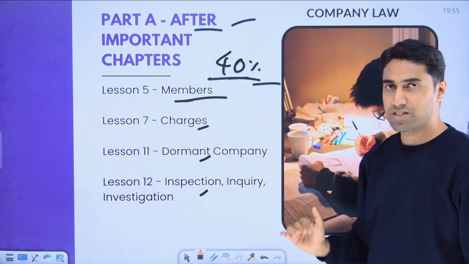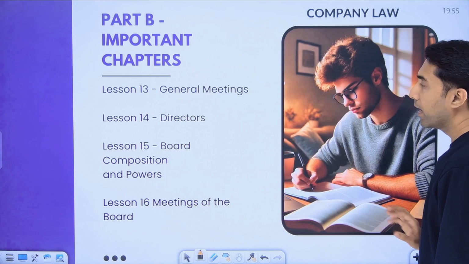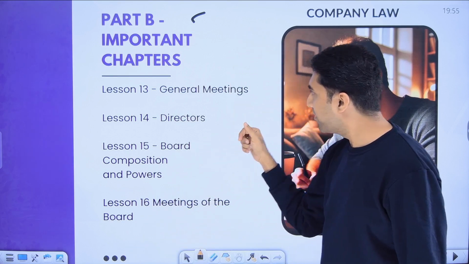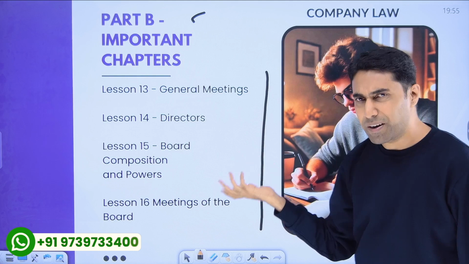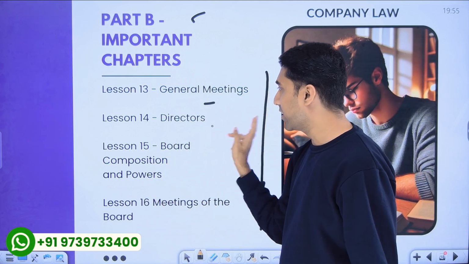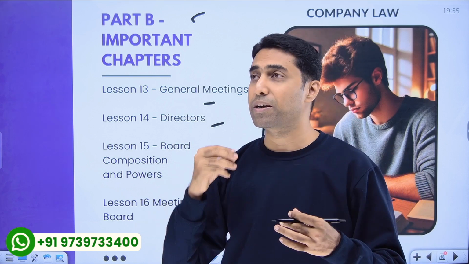So these are the chapters. You can take screenshots. You can take a look at it. Next we come to part B or part 2. In part B or part 2, we have these 4. This is a no-brainer. Everybody knows this. I don't have to tell this because it's common sense. General meetings, directors, board composition, and meetings of the board. Everybody will tell. Even somebody who is new to company law will tell these are the most important chapters.